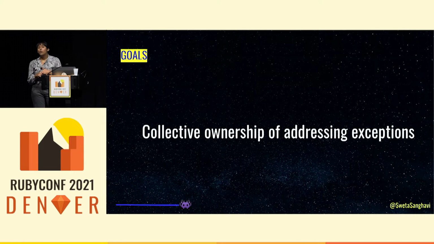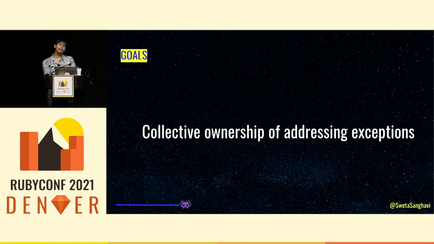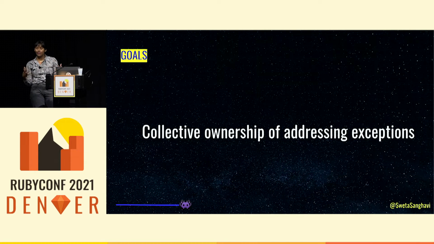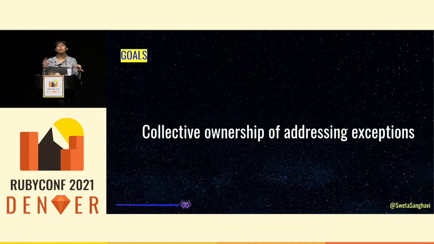We also had the goal of having a collective ownership of addressing exceptions. We saw a lot of utility for all of us to be exposed to the exceptions that were happening in the app. It allowed all of us to be involved in making the solutions and benefiting from other people's perspectives or what they found, or perhaps if they were closer to that piece of the code base.